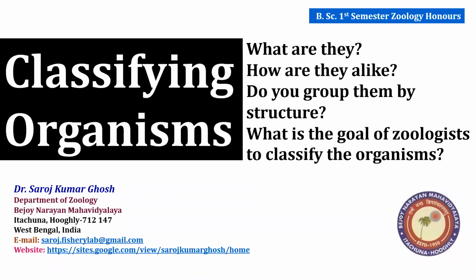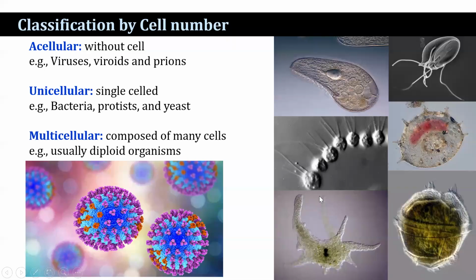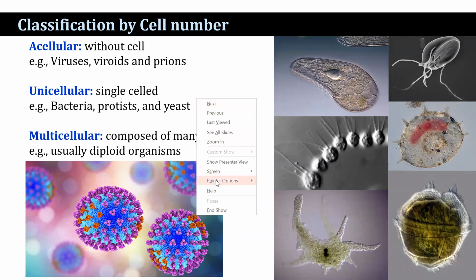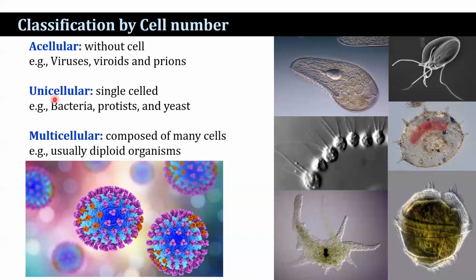We will discuss the basic scheme of classification. One of the basic divisions is based on the number of cells. On the basis of cell number, organisms are classified into three categories: acellular, unicellular, and multicellular. Acellular means without cell, for example, viruses. Unicellular means single-cell organisms such as bacteria, protists, and yeast, and multicellular organisms are composed of many cells. Basically, diploid organisms are multicellular organisms.